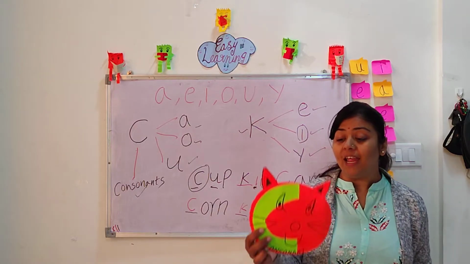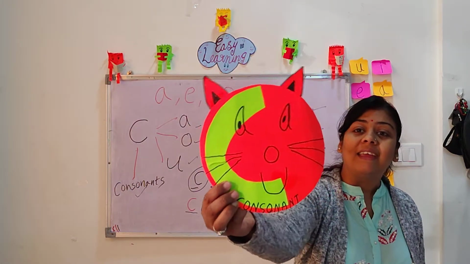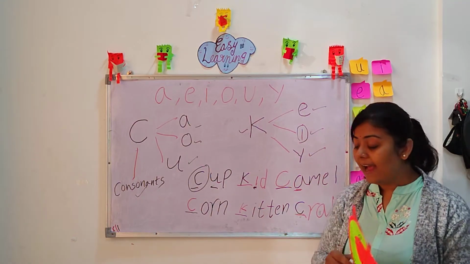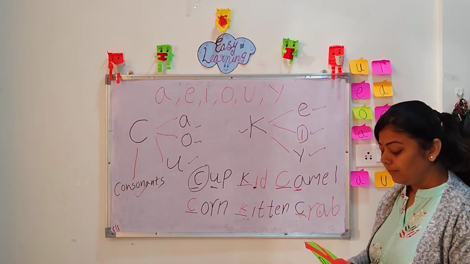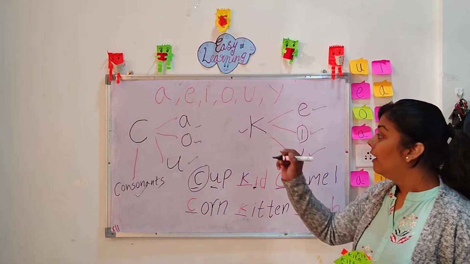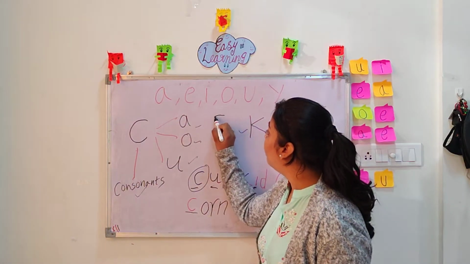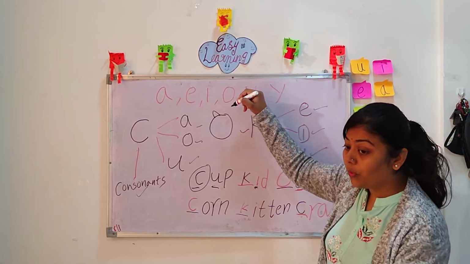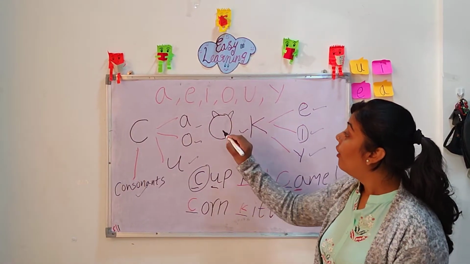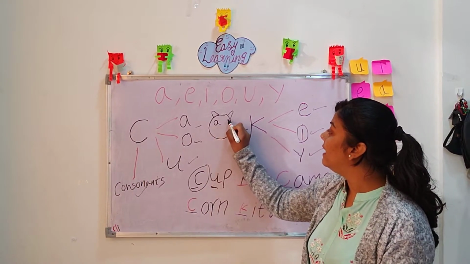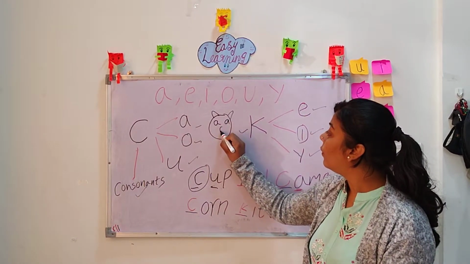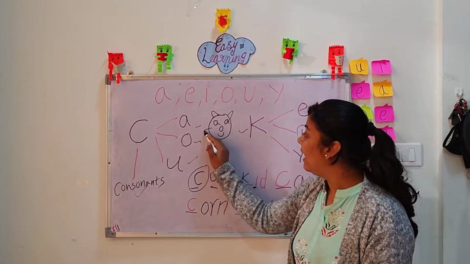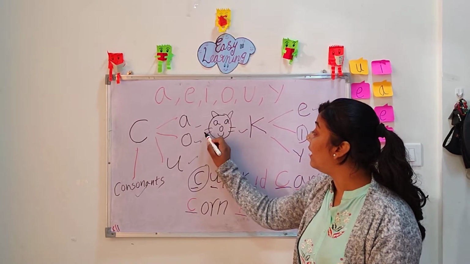So for the C, we are going to draw a cat face. Yes, let's draw the face of a cat. To make a cat face, we will draw two ears, A in the eyes, O for the nose and U for the smile. And we will write consonant here.